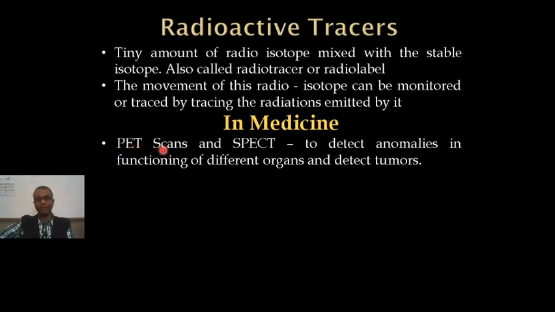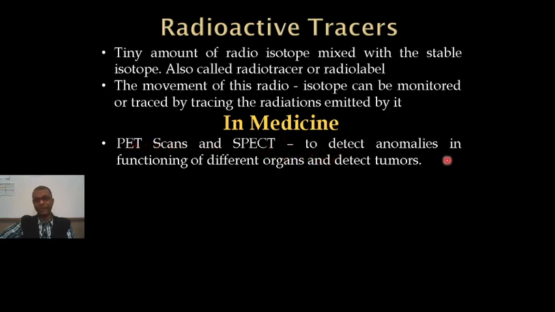Positron emission tomography is a process in which a radio tracer is introduced into the body of a person, and its motion is traced from outside. And SPECT is single photon emission computed tomography. So these are two scans, SPECT scan or PET scan.